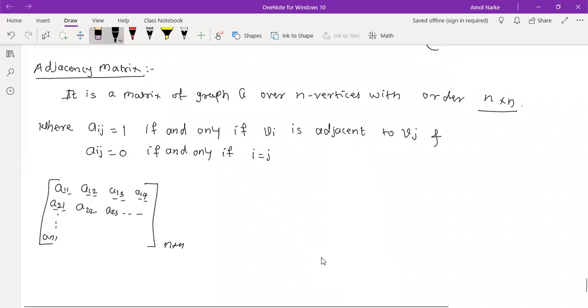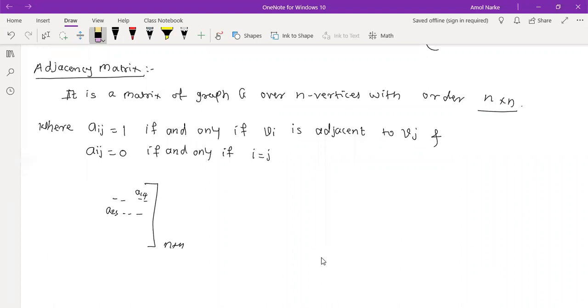Now let's see what they are saying by example. Once you understand the example, then you will understand the definition. So we take a very simple example. Okay, tell me one example. Any graph, any standard graph example.